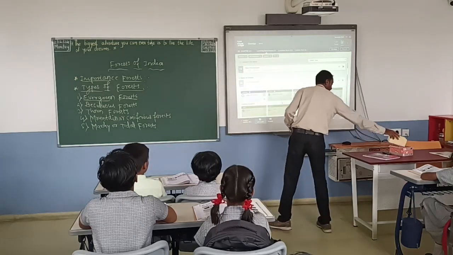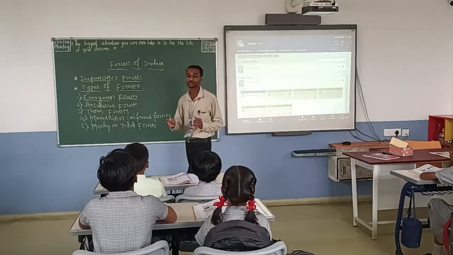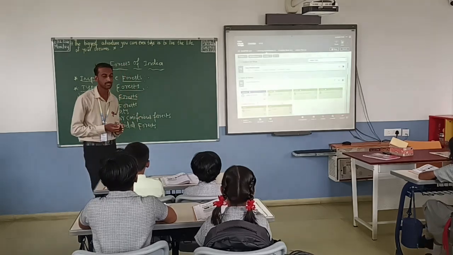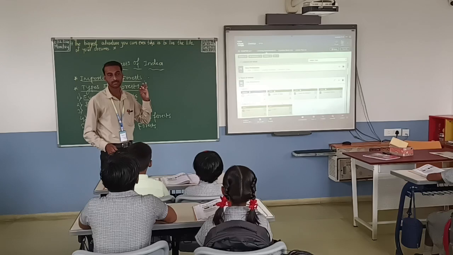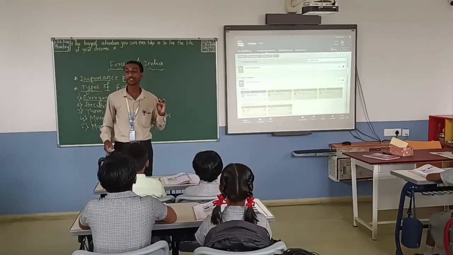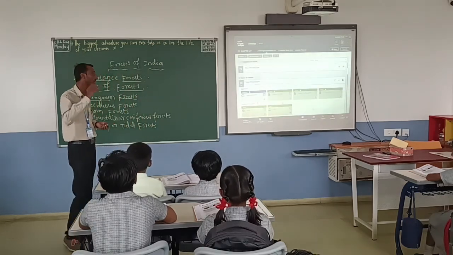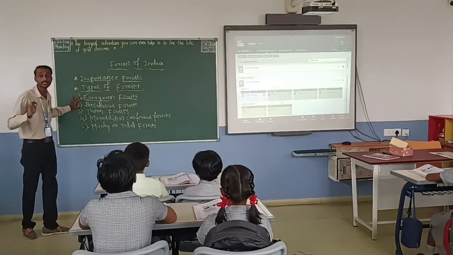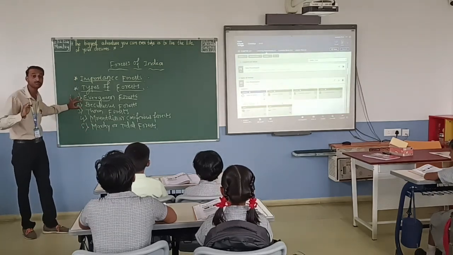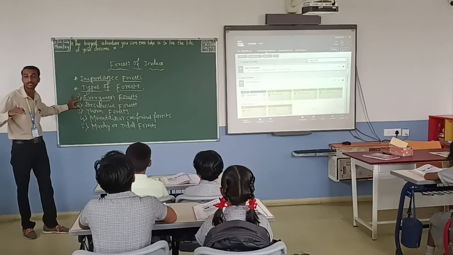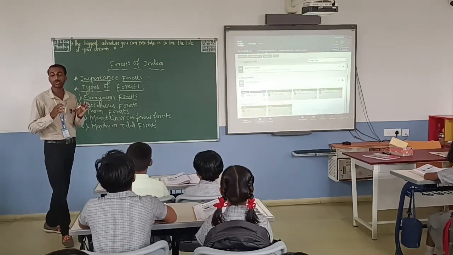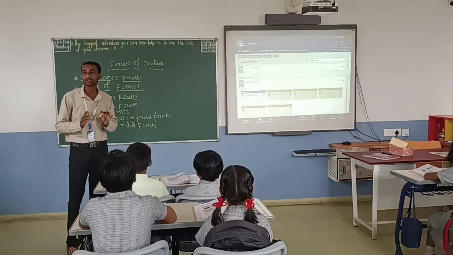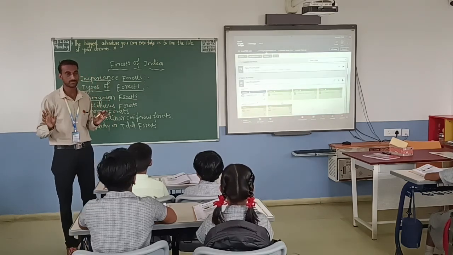In evergreen forest we find many types of trees, which are ebony trees, rosewood trees and mahogany trees. All these trees we find in the evergreen forest, and these forests appear green throughout the year. Why? Because they do not shed their leaves all at the same time.